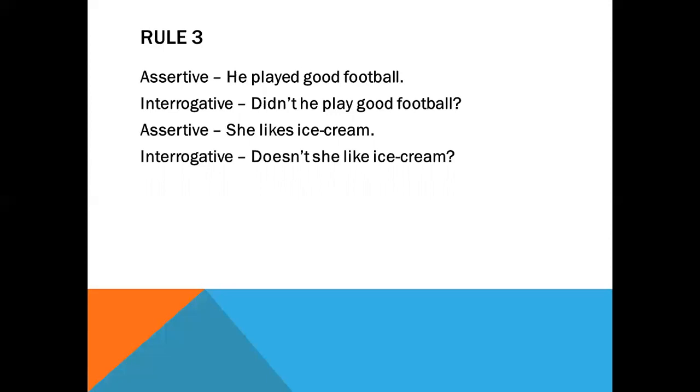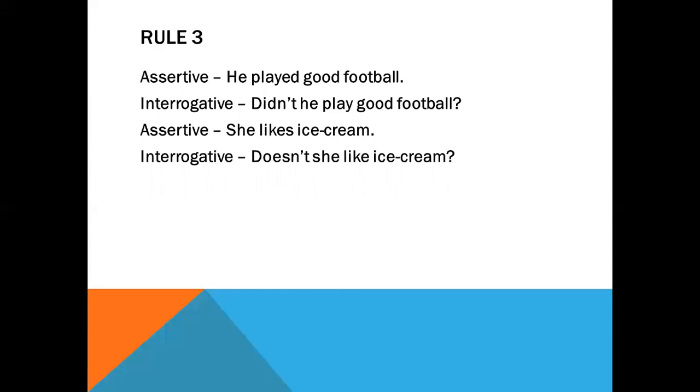Then she likes ice cream. Doesn't she like ice cream? Here you all know that for third person singular number, in the present form, you need to add s or es with the verb. If you have to add any auxiliary verb, then that s or es will be added with that very auxiliary verb.